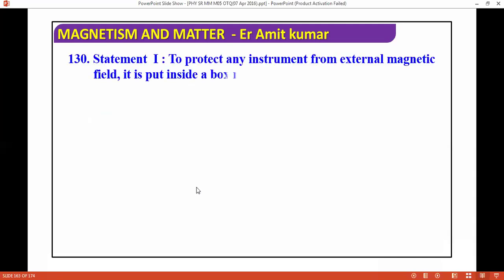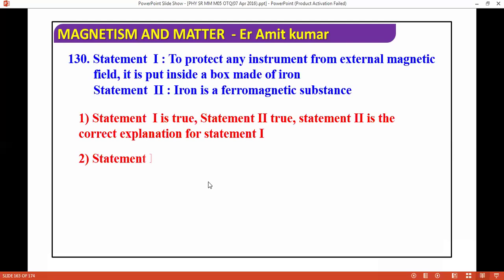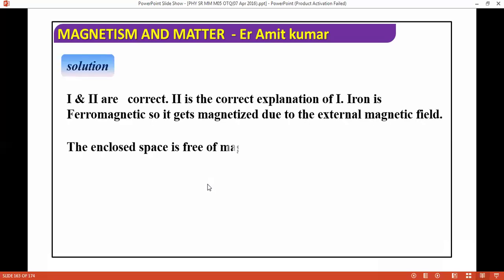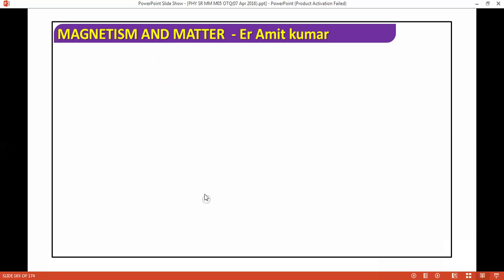To protect any instrument from an external magnetic field, it is put inside a box made up of iron, and iron is a ferromagnetic substance. So what is the correct answer? First and second are correct, and second is the correct explanation of first as well. Iron is ferromagnetic, so it gets magnetized due to the external magnetic field and encloses the space free of magnetic lines, so it protects the instrument from the external magnetic field. So answer key is one. Next question we are moving ahead.